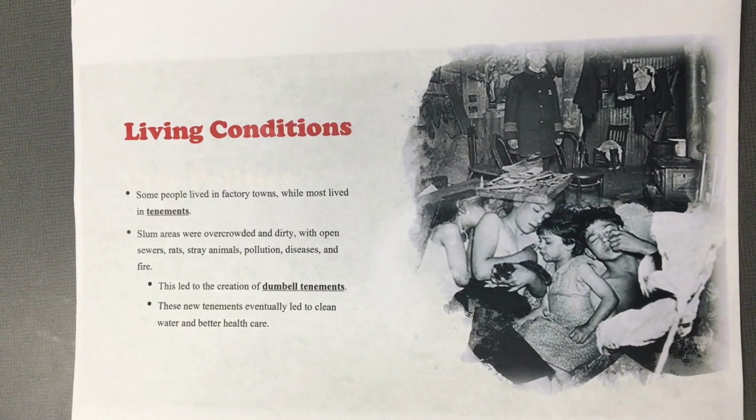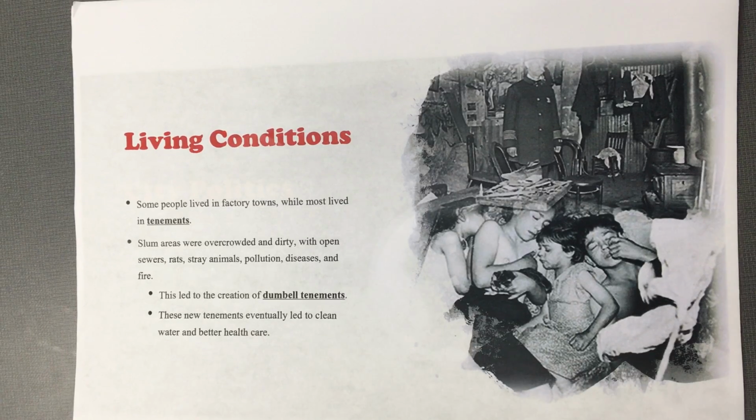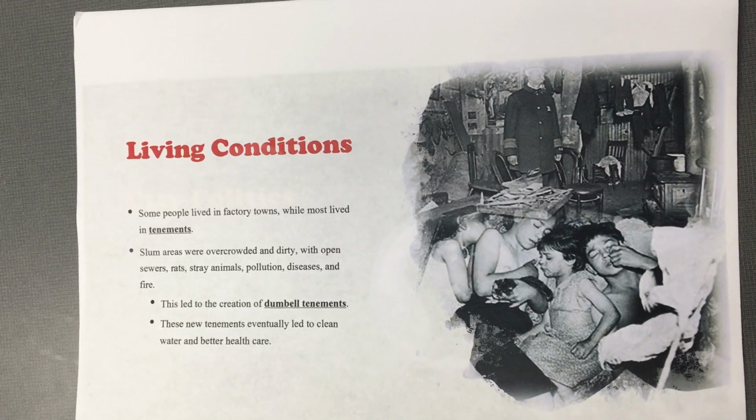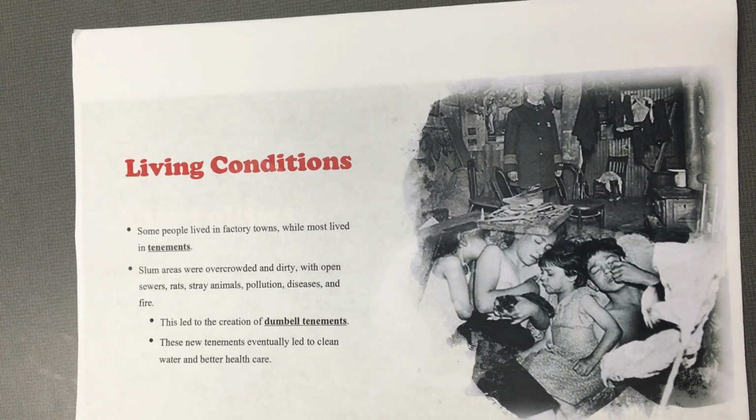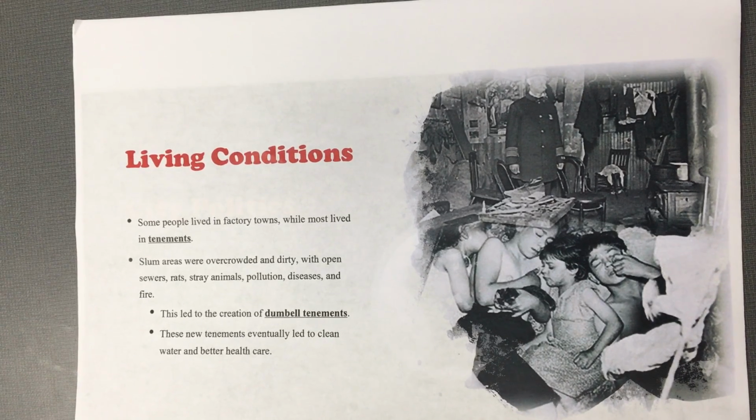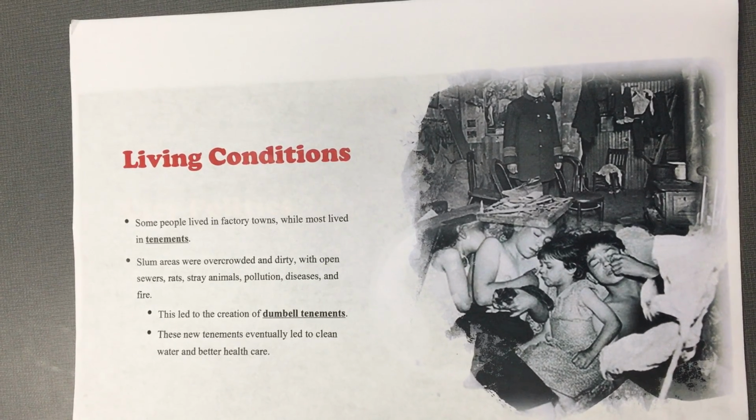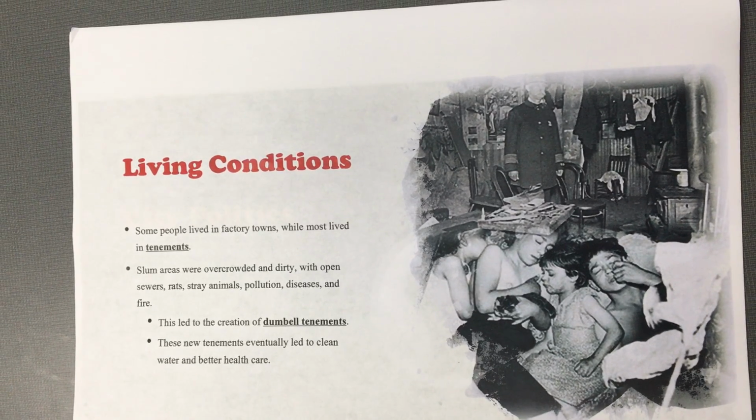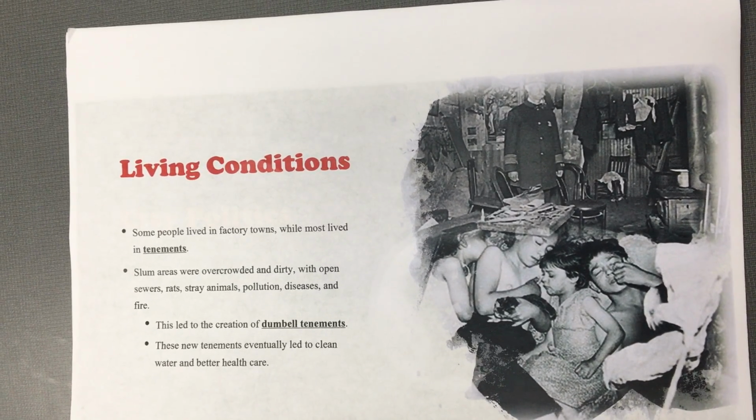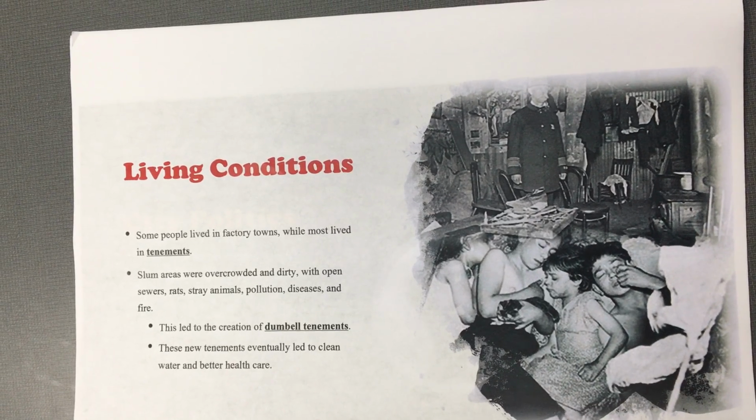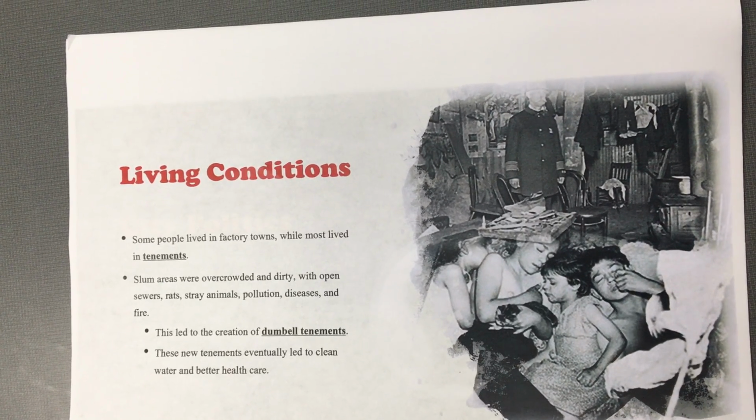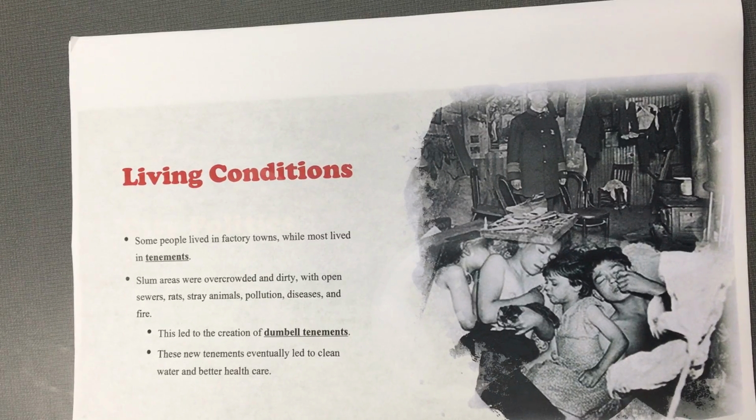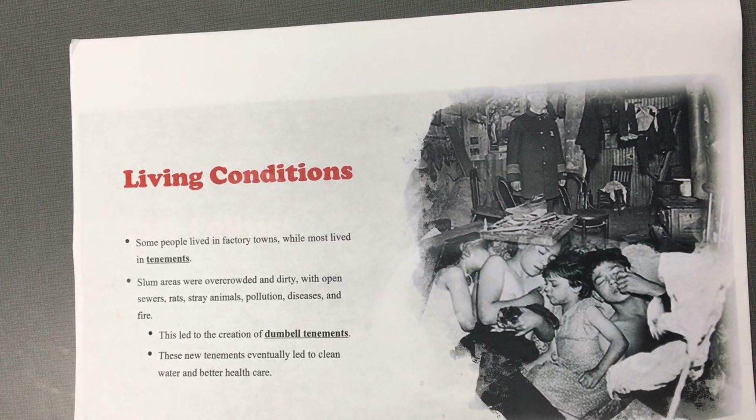Urbanization in the Gilded Age had a multitude of bad outcomes. Jobs were dangerous and were being worked by not only adults but kids. People were getting sick in the factories or dying in disasters such as fires. The cities people lived in were in terrible condition. There were no proper sewage systems, so feces filled the streets. Slum areas were overcrowded and dirty with open sewers, rats, stray animals, pollution, diseases, and fire.